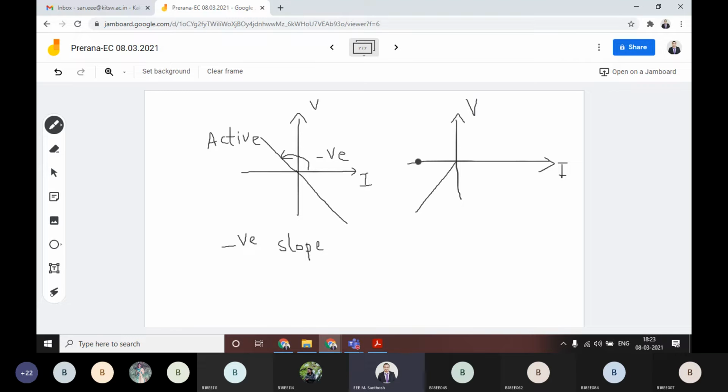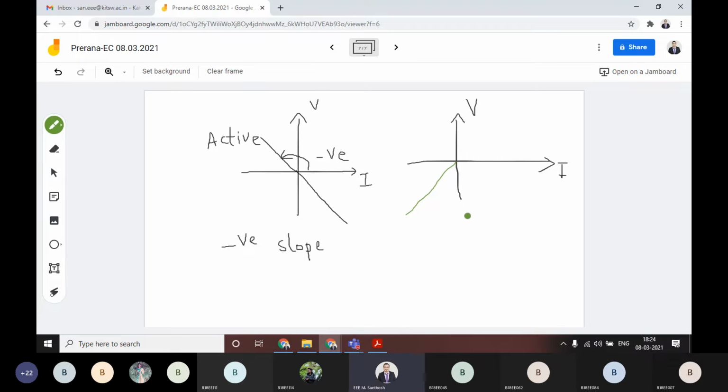Suppose the VI characteristics curve is this straight line. Can you tell us whether this element is an active element or a passive element? They will simply give you the curve and ask whether the element is active or passive. You have to recognize it from this characteristics curve.